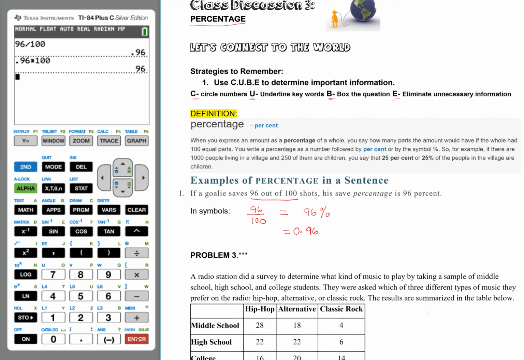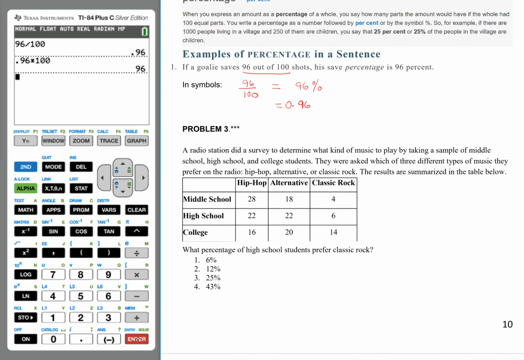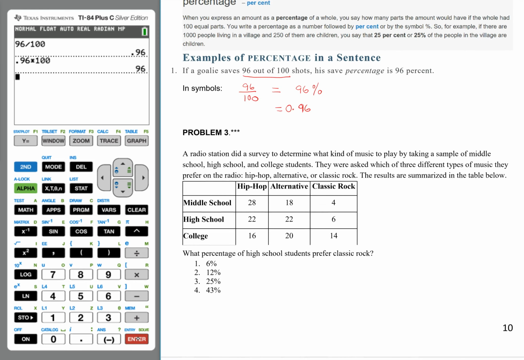So let's now try to work out problem number 3. A radio station did a survey to determine what kind of music to play by taking a sample of middle school, high school, and college students. They were asked which of the 3 different types of music they prefer on the radio: hip-hop, alternative, or classic rock. The results are summarized in the table below.